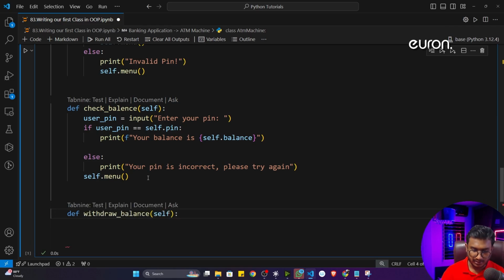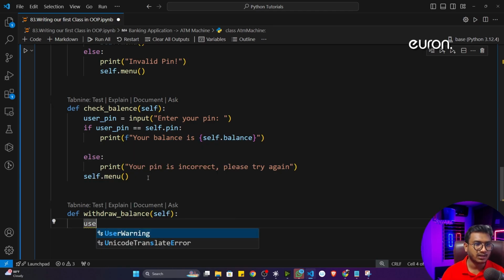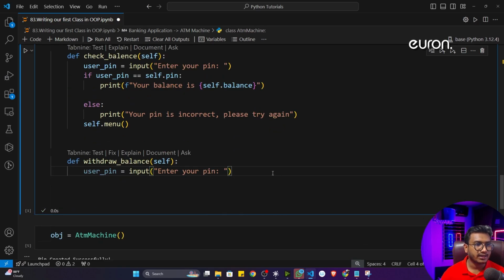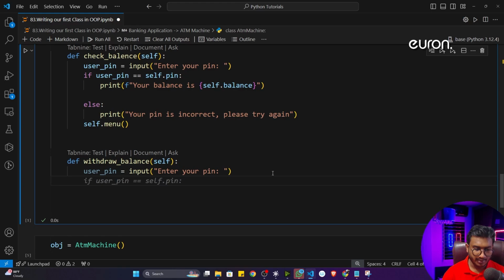So again, I will define the self. First of all, if you want to withdraw something, I will check your pin. I'll just take input, so I can copy this line here and paste it. First of all, I will take the pin, and then again I will match this particular pin.